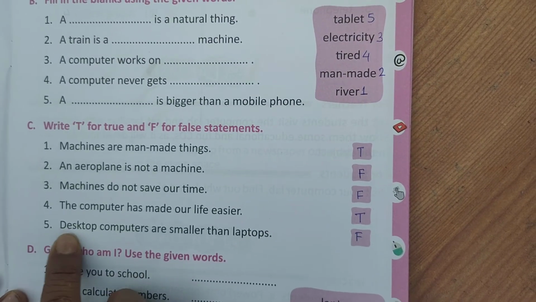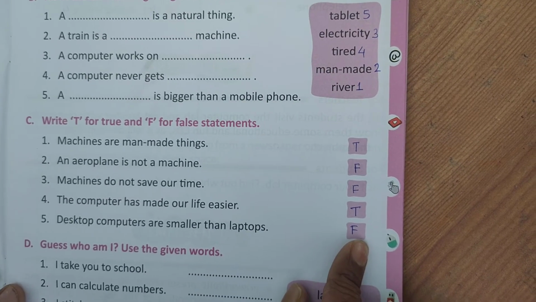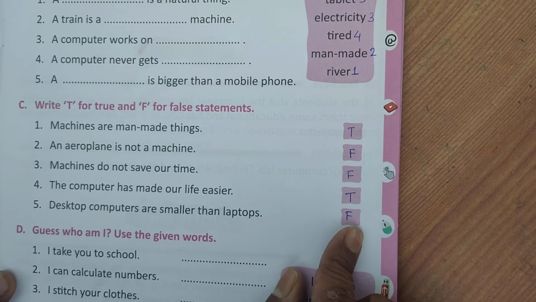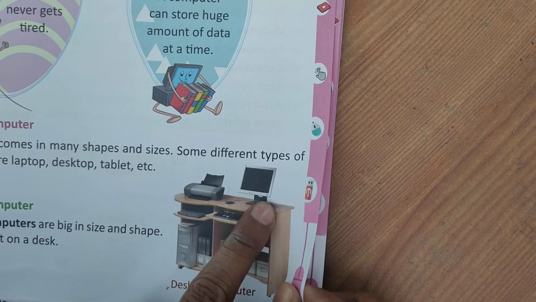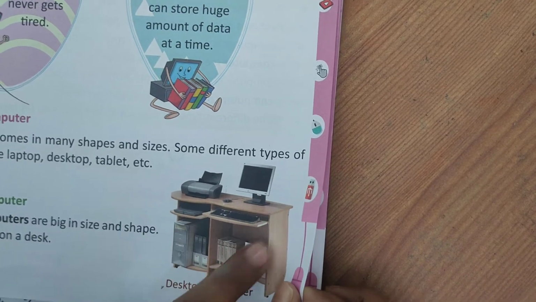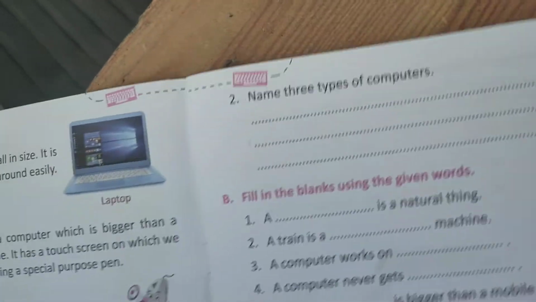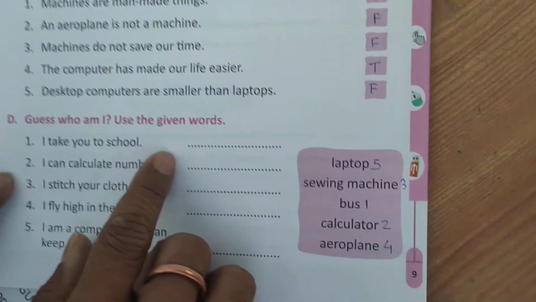Next, desktop computers are smaller than laptops. False. A desktop computer is not smaller than a laptop, it is bigger than a laptop. You can see that in the previous page. Yes, this is the desktop computer and it takes much more area than a laptop. Okay, now the next is guess who I am. Use the given words. So you have to write the name.